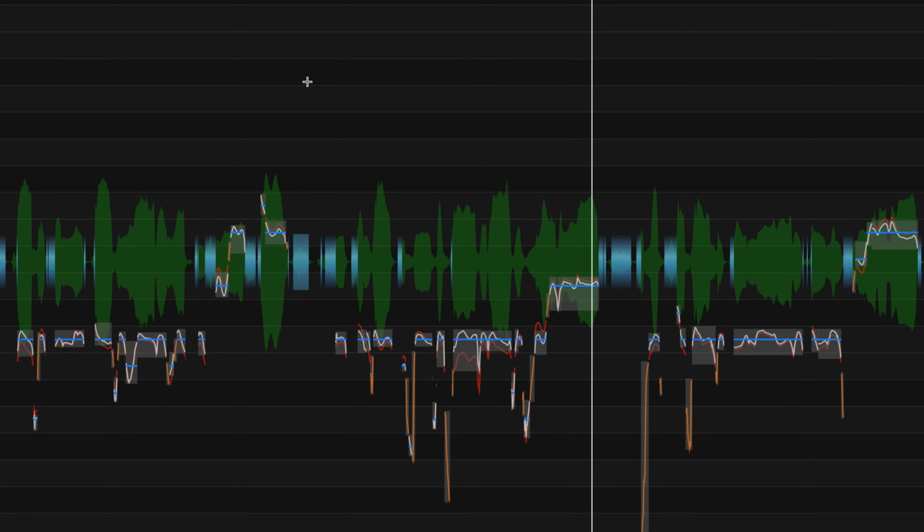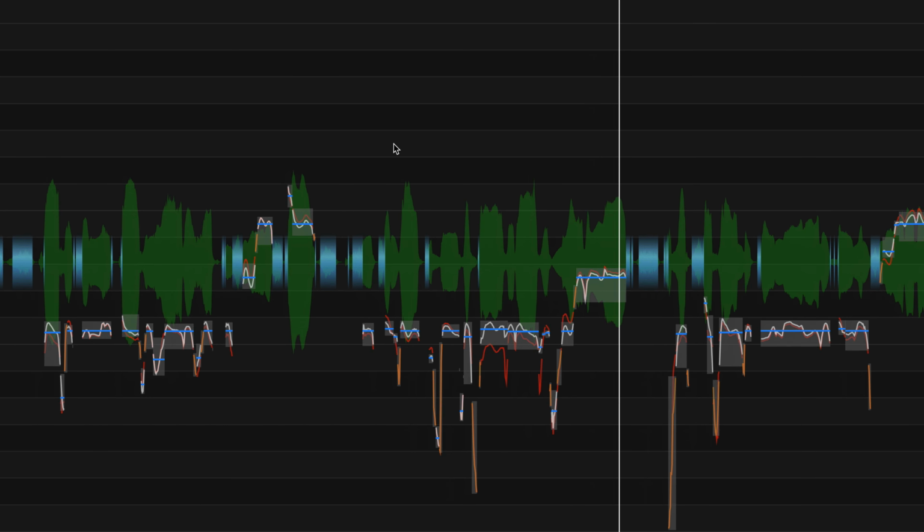All right, and while we're here, I'm going to hit Option Shift W to smooth join all the notes. And there we see that the transitions were smoothed. So let's continue listening.